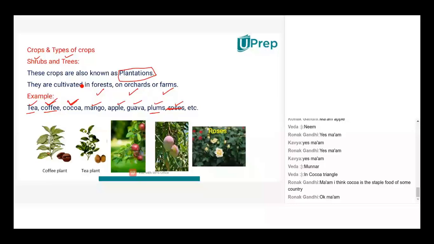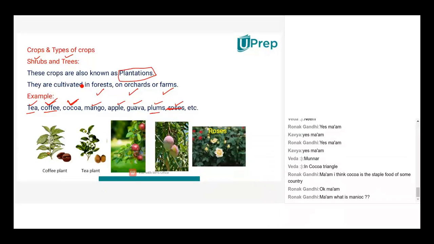Ma'am, I don't remember the three countries, but there's a rich amount of cocoa present in that cocoa triangle, and it is the largest producer of chocolate in the world. So which are the countries? Ma'am, I actually don't remember.